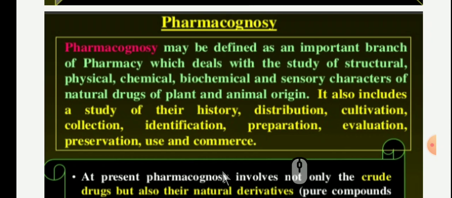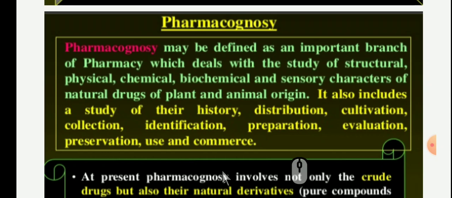And regarding biochemical and sensory characters, biochemical, we know that in human beings also there are so many biochemical processes, metabolic pathways. Like that, in plants and animals also there are biochemical reactions. Some metabolic pathways like the TCA cycle, like the glycolysis cycle.